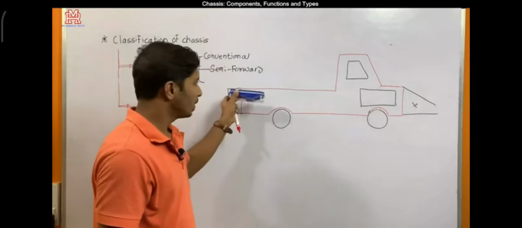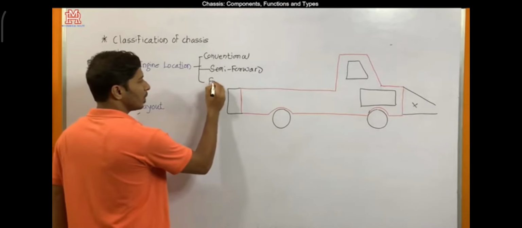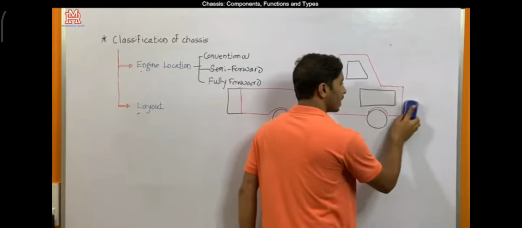And then the next type is the forward type, because the previous one still had some disadvantages. As a result, the third chassis type was developed, which is called the forward chassis or fully forward chassis. Here again a few modifications are made.